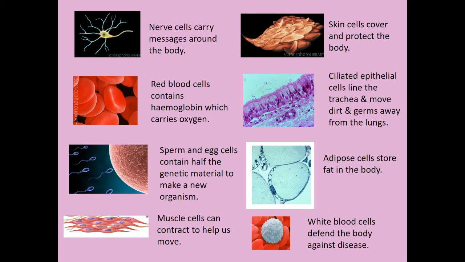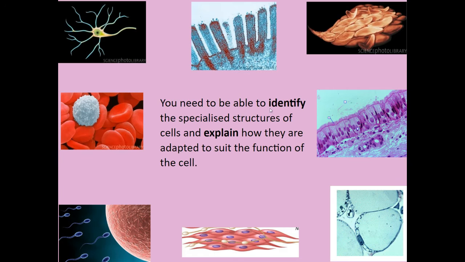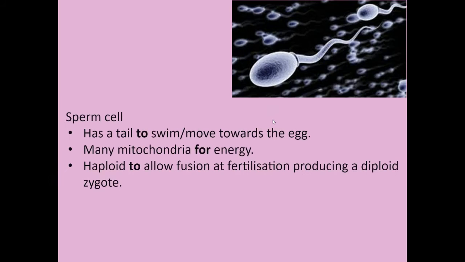In terms of sperm and egg, if you don't want to fill it in just now, we cover it in the reproductive system topic. In terms of muscle and nerve, we cover that in the next key area. And then all the plant ones, we will cover at the end of this unit when we look at the structure of a leaf. So you can use the slides to copy the answers.